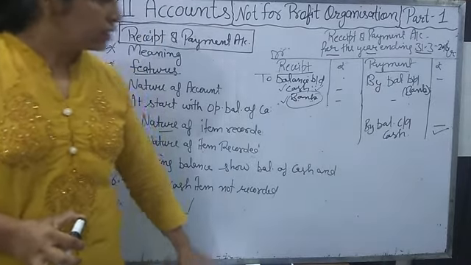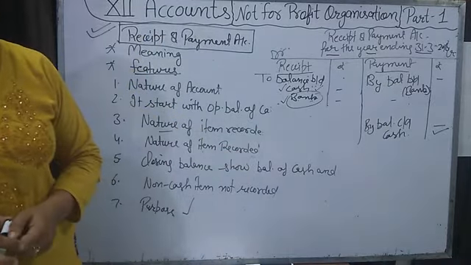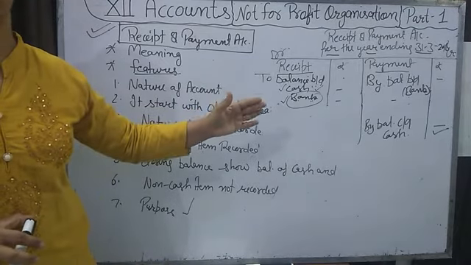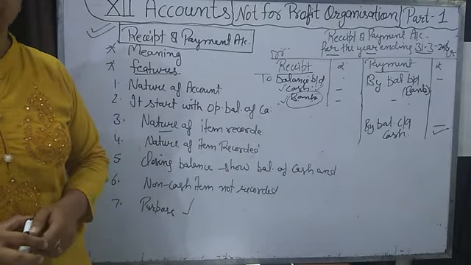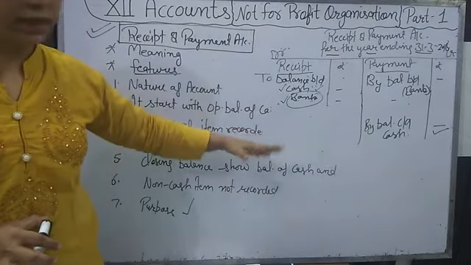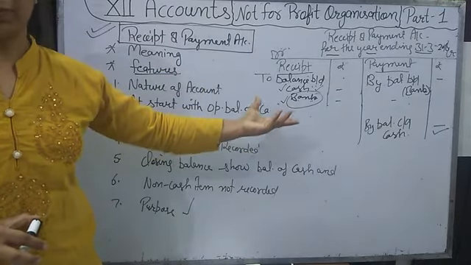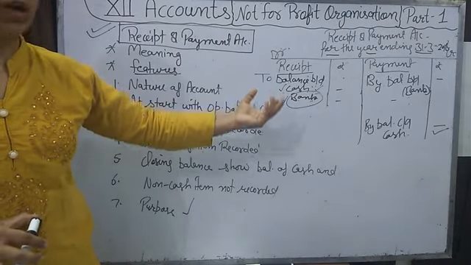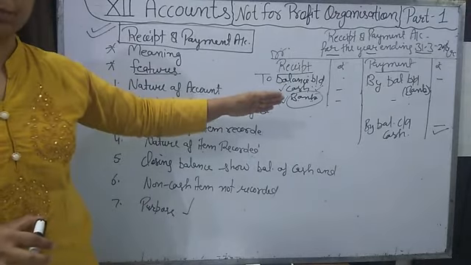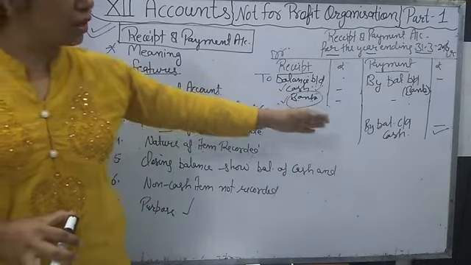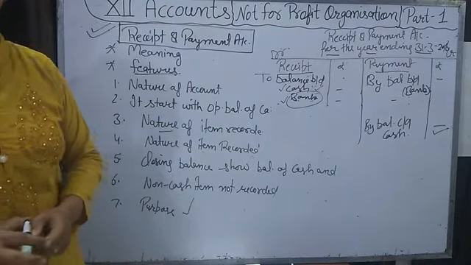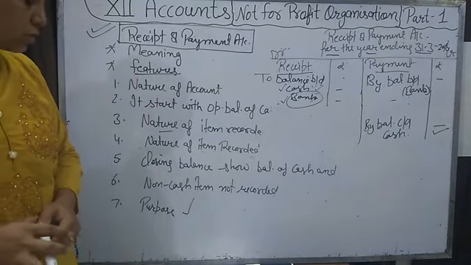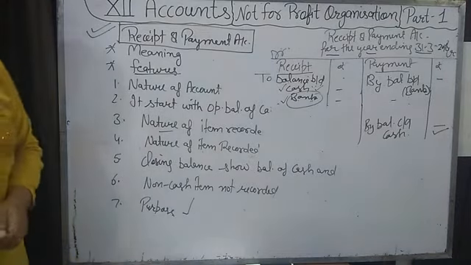Okay, the purpose of the receipt and payment account is not to find out the profit. We cannot find out the profit of any current year by the receipt and payment account, because we are recording all years' receipts and payments here: previous year, current year, next year. So we are unable to find out the current year profit by it. Its only purpose is to find out the cash balance at the end of any financial year. Okay, so this is all about the receipt and payment account.